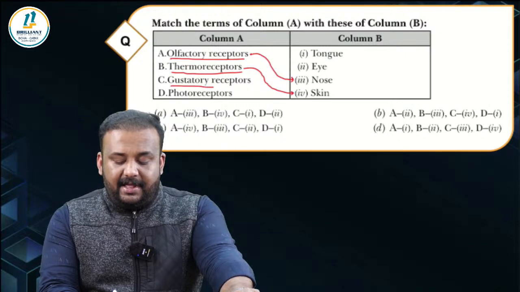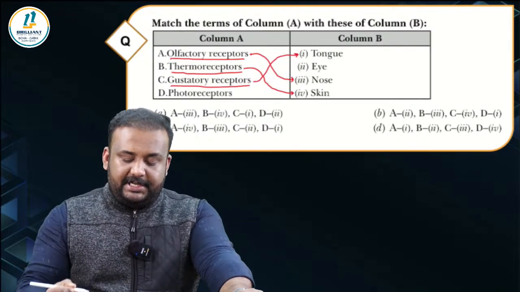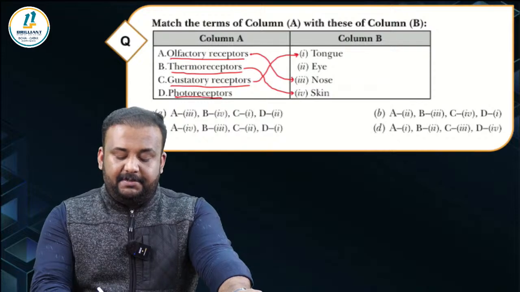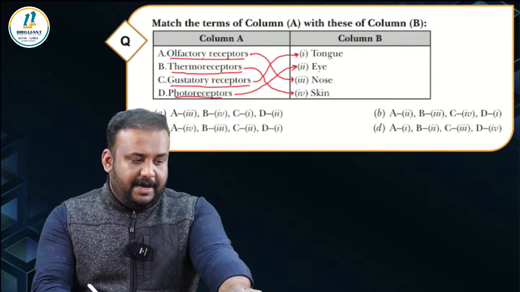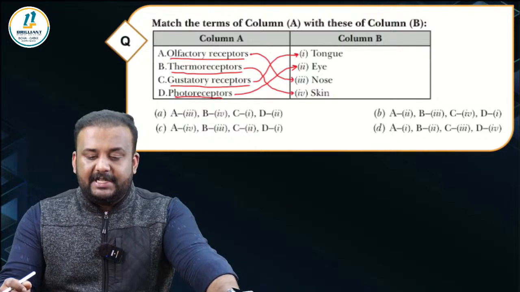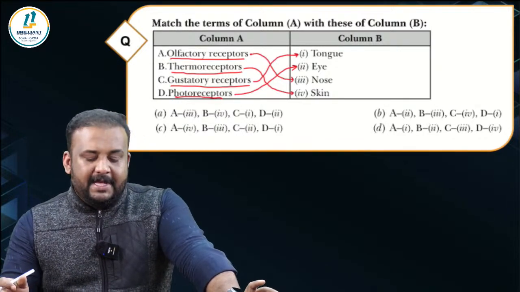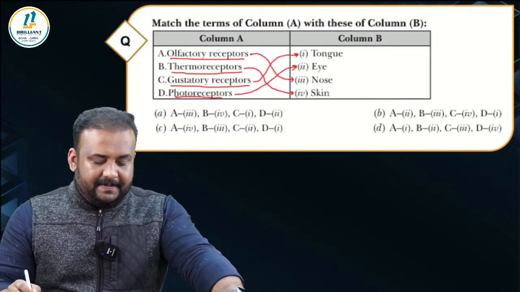Then we have gustatory receptors. Gustation is actually taste, so it is through the tongue. And then we have photoreceptors, which is present in the eye. So that is on the retina, we have the photoreceptors present. So these are different types of receptors that we have in our body. Clear? Gustatory receptors.